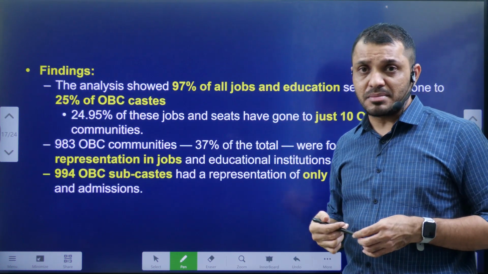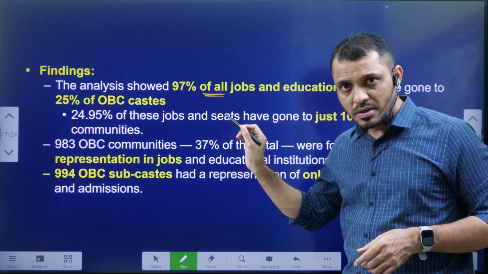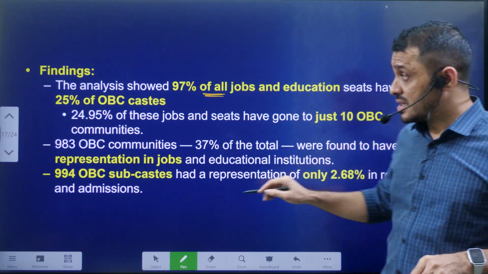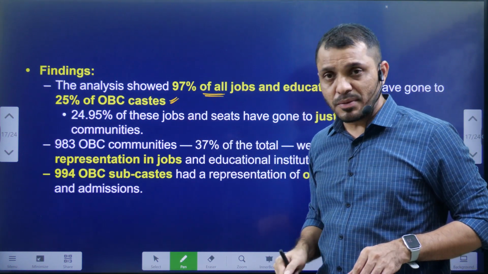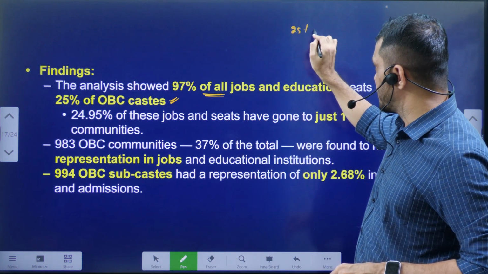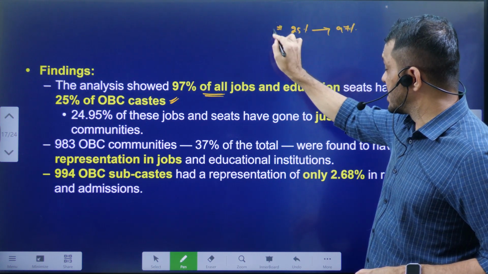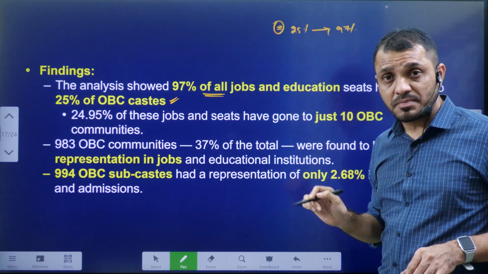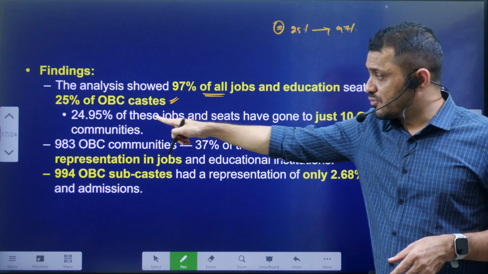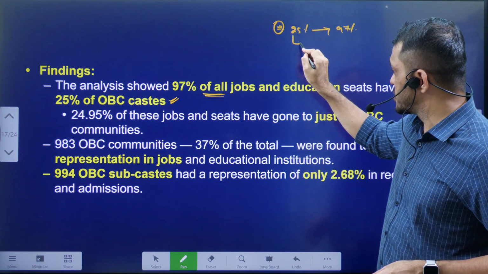According to the findings of this committee, around 97% of the jobs allocated to the OBCs, out of that around 97%, they are being claimed by only 25% of the OBC castes. That means out of the OBCs, 25% are controlling the 97%. Then the rest of the 75%, see how less in number they are in the jobs. 24.95% of these jobs are enjoyed especially by 10 communities.